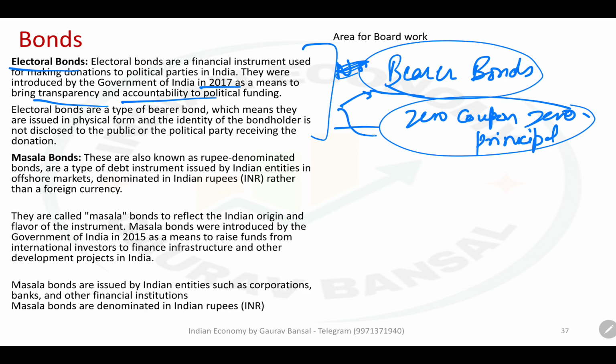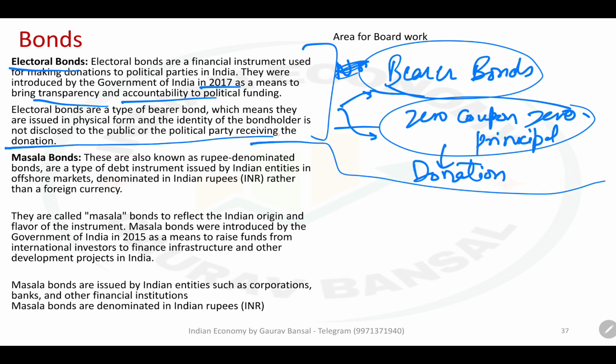They are bearer bonds, and they are also zero coupon, zero principal. When you buy these bonds, you do not get anything in exchange. Basically, you are making a donation. So I used this term earlier also, that zero coupon, zero principal bonds are basically donation. So that is all about electoral bonds. Your PT question should not go beyond these 2-3 points.